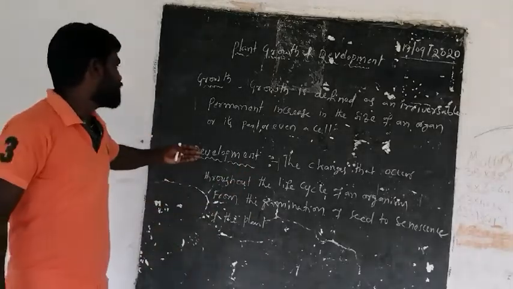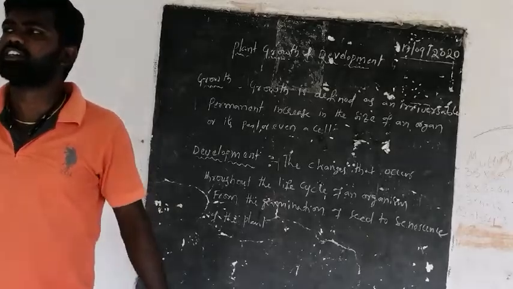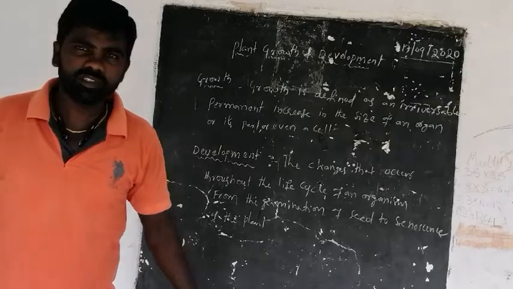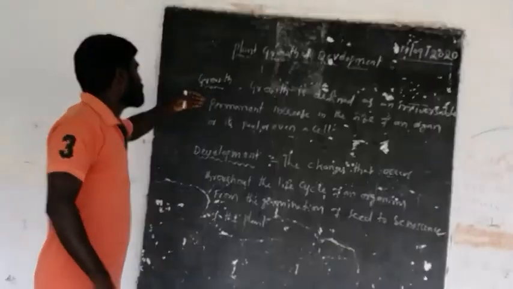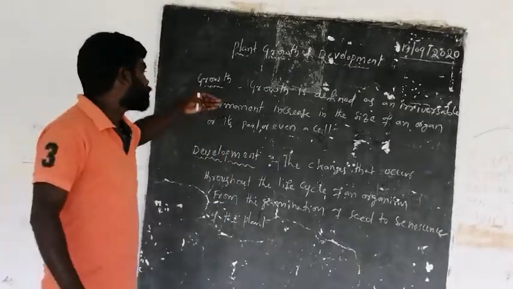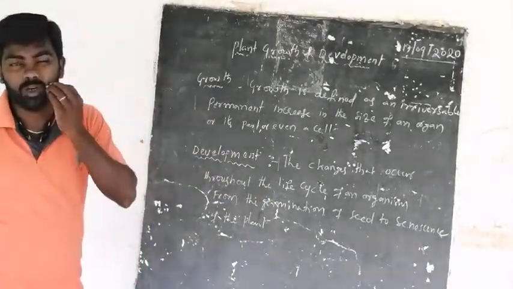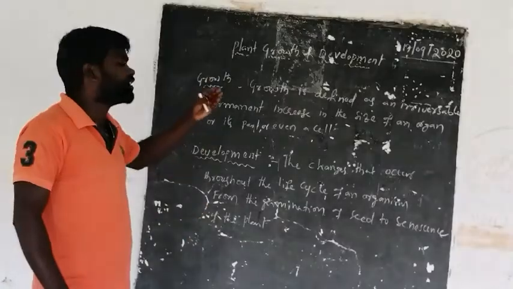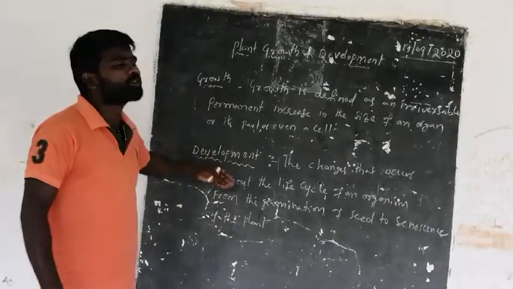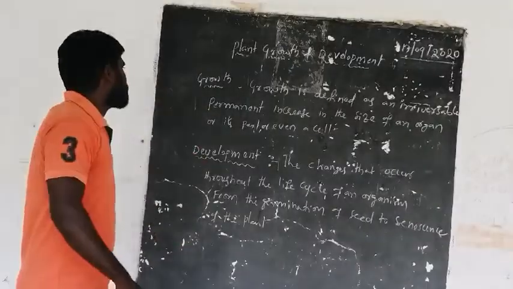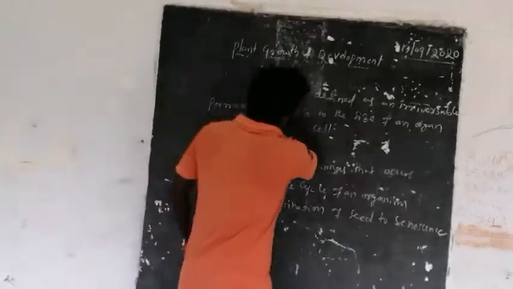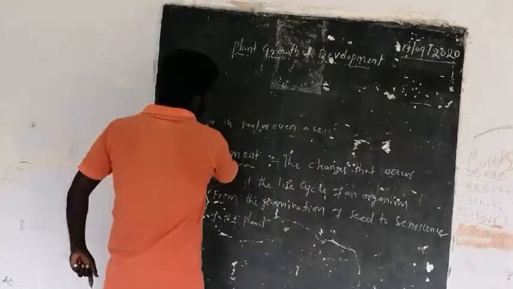That is called development. There are two definitions that you have to remember: growth and development. Then how can growth and development occur in a plant body? Naturally, in the last class we saw some of the growth regulators. Let us see about those growth regulators.